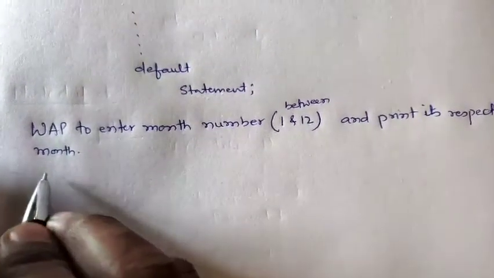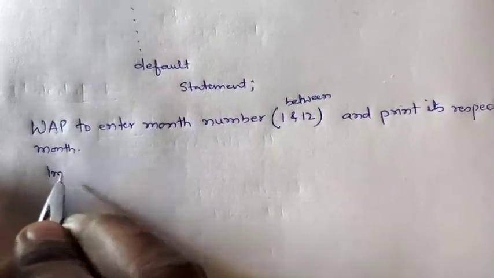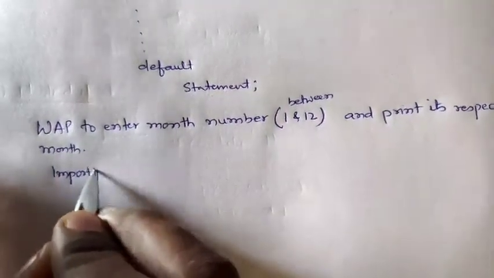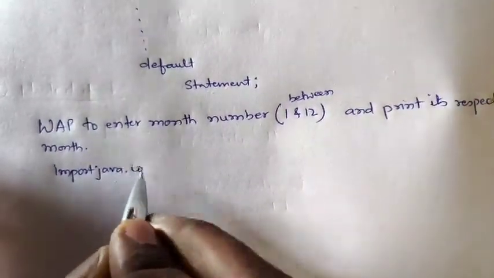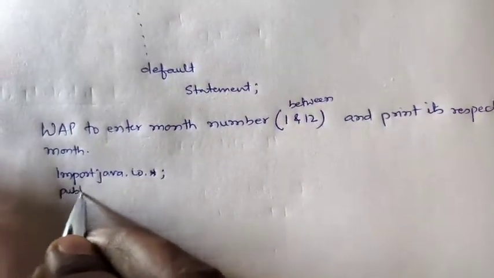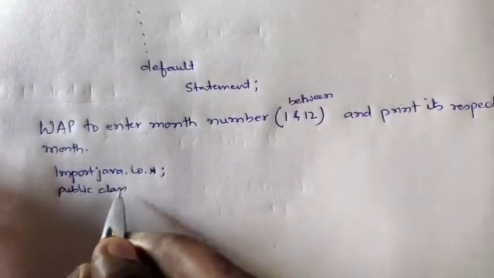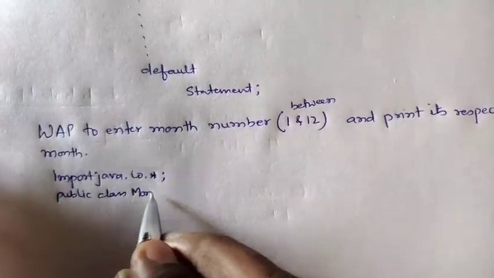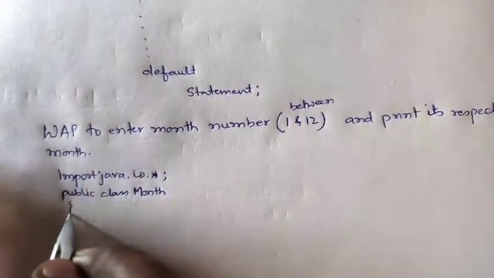So first we will write the import statement: import java.io.*. Then we will declare the class, public class Month. Then we will open the class.